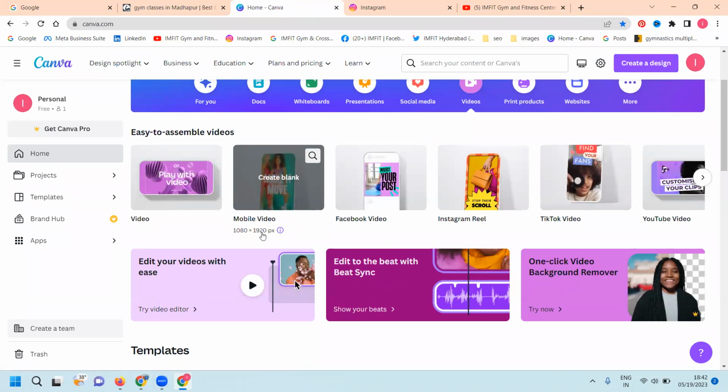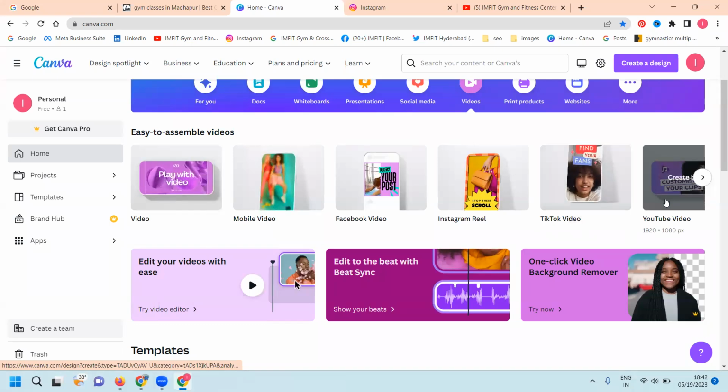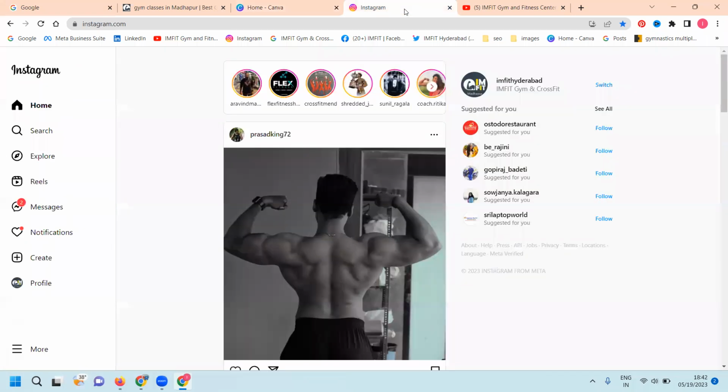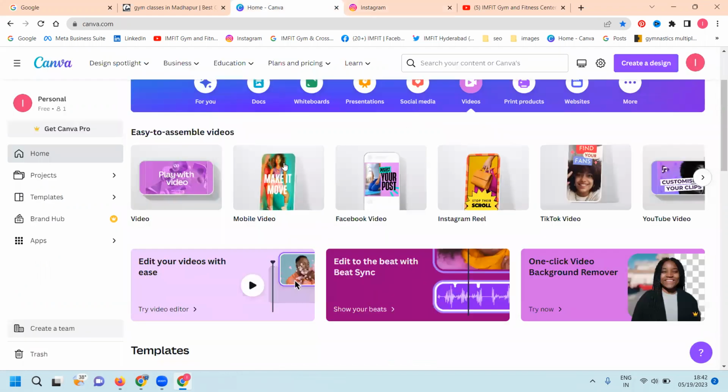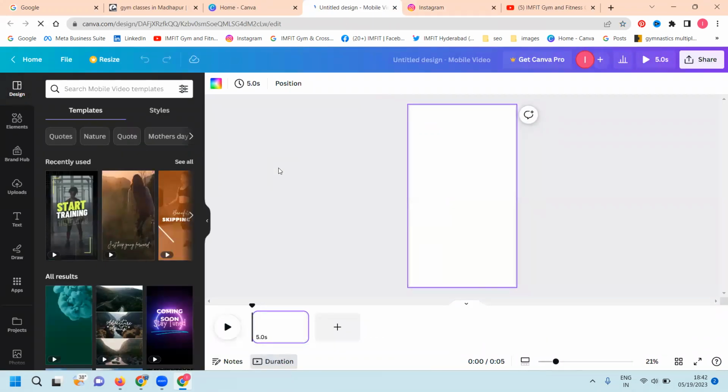For a YouTube long video or Facebook long video, it is 1920 by 1080 pixels. Previously, Instagram had two different types: less than 60 seconds and more than 60 seconds. Now it has completely changed, and any video we upload will have the option selected here. So video making will be of two types. First of all, I am making short videos for YouTube, Instagram, or Facebook. Can I use this video on Twitter and LinkedIn? Yes, you can use it on Twitter and LinkedIn also.